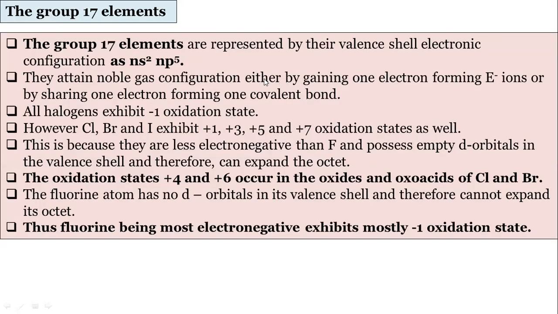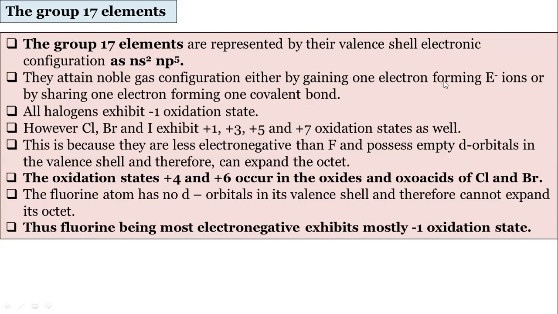Then I am coming to the oxidation state of group 17. Group 17 elements are the halogens. This is the general electronic configuration: ns2 np5. See the electronic configuration carefully, ns2 and np5 here. After gaining 1 electron, they will attain the stable electronic configuration, equal to the noble gas.